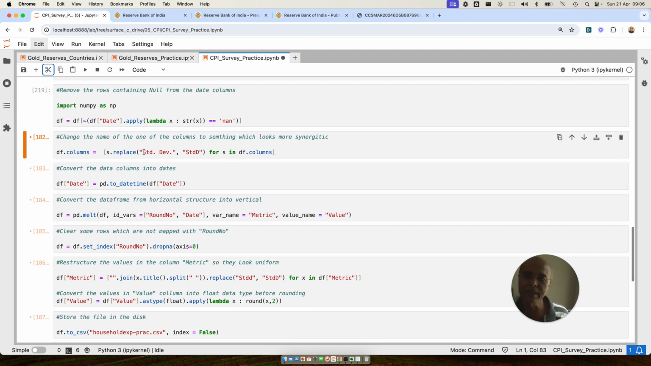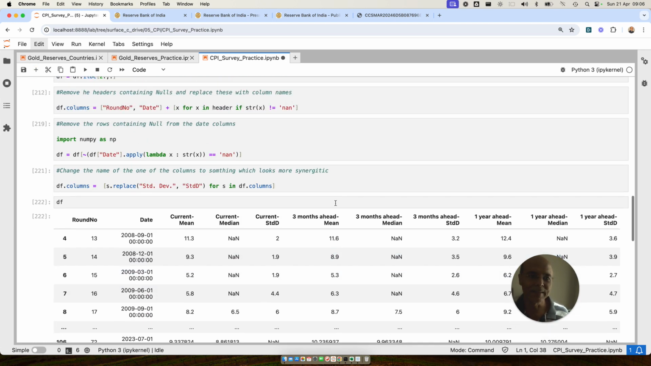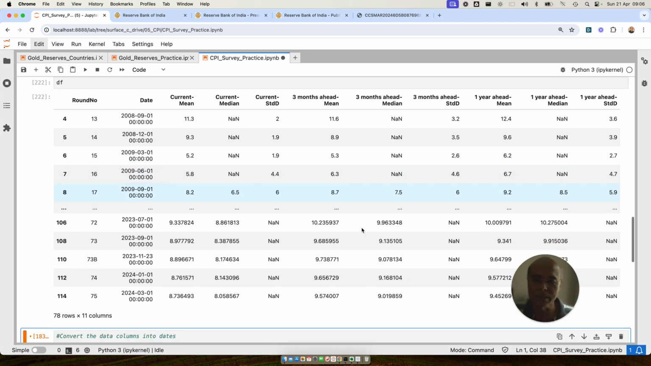So what I'm doing is I'm replacing the string, again using a list comprehension, replacing the string with the standard D, which looks better to me. So I'm changing the name of the column, and now the column names will look a little better, right? Still not perfect, but it is better than what it was earlier.